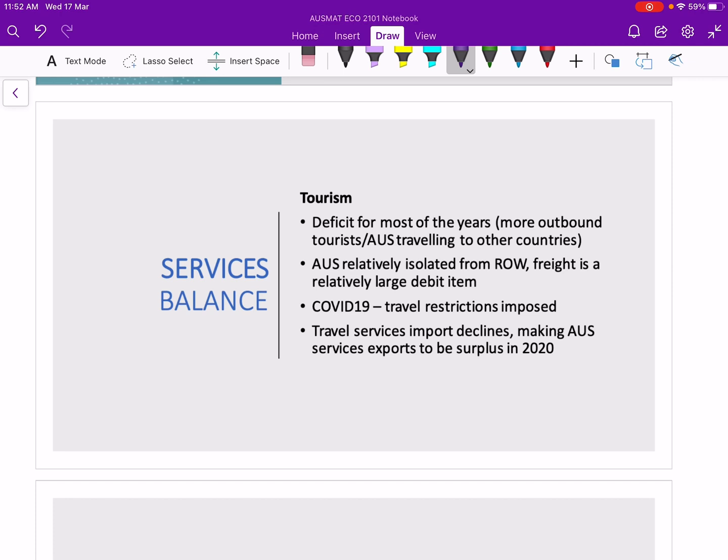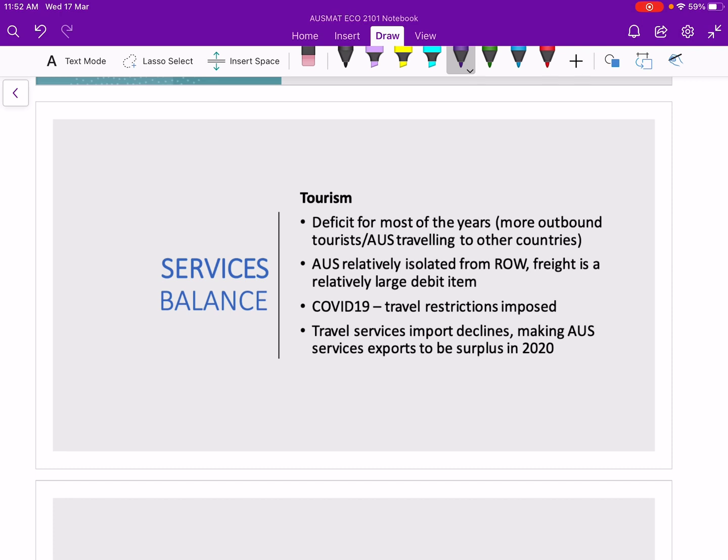We have tourism. Right, tourism, most of it, Australians have been recording a deficit of it. By saying deficit, it means that there are more tourists coming into Australia and traveling as tourists into Australia, right?